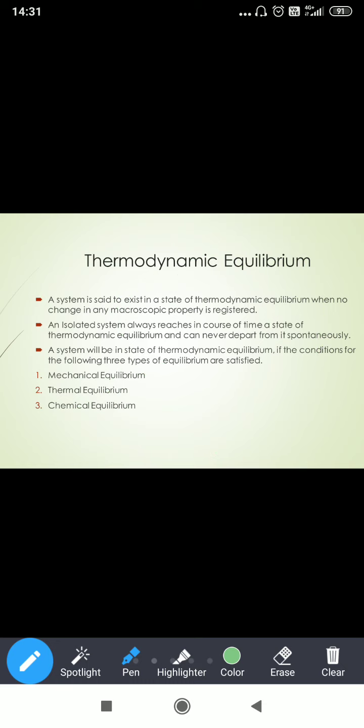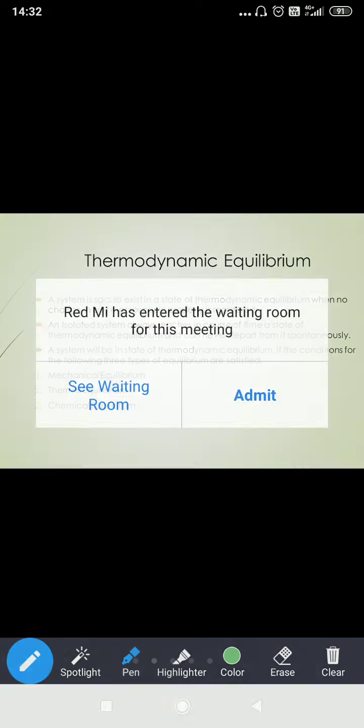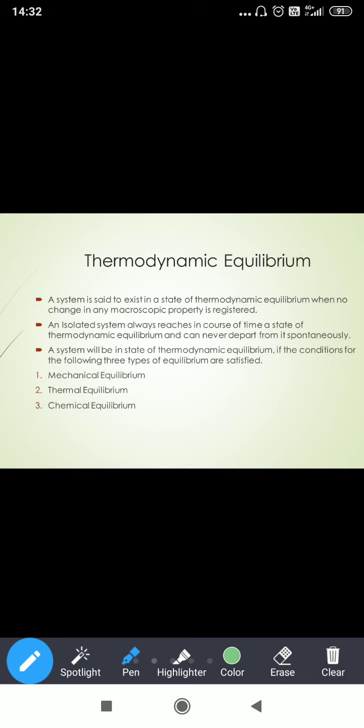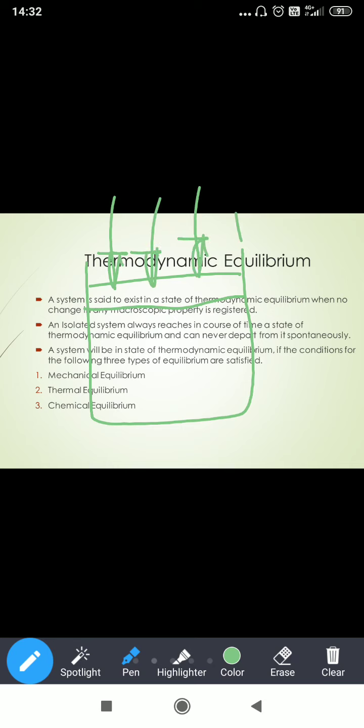Next, there are three kinds of equilibrium: mechanical, chemical, thermal. So, what is mechanical? Suppose I have taken a piston cylinder arrangement. There is atmospheric pressure, P atm. Inside, gas molecules are there.